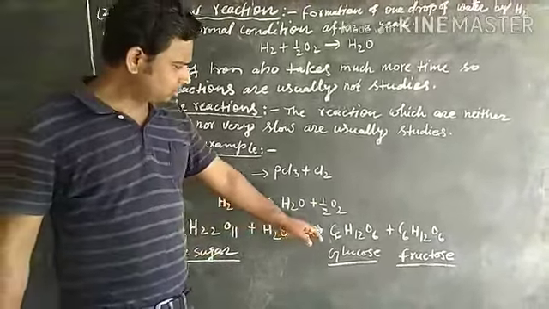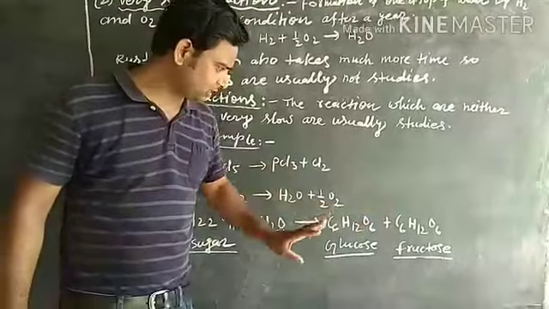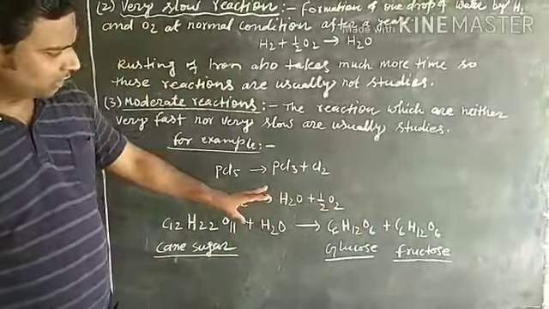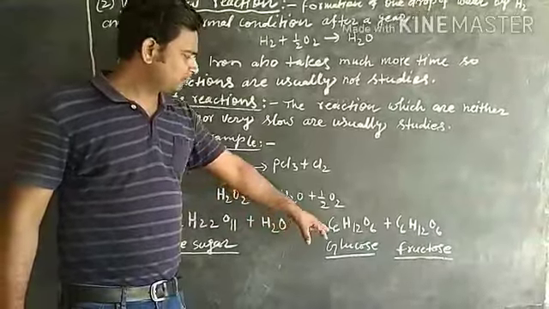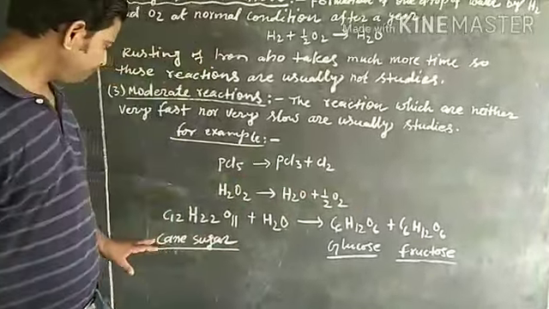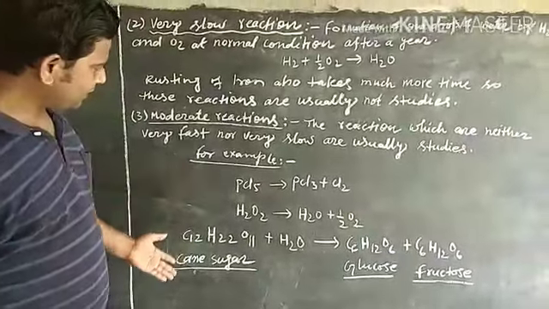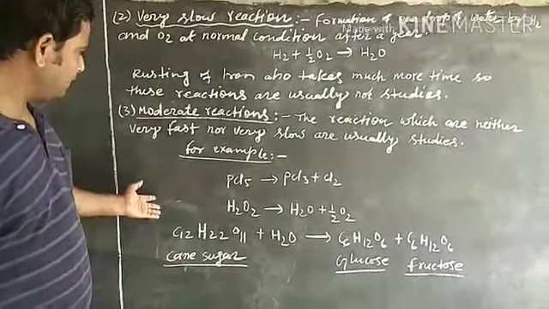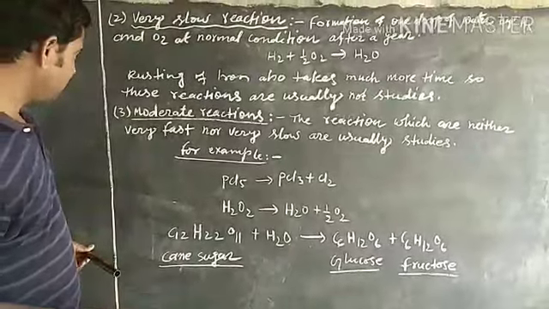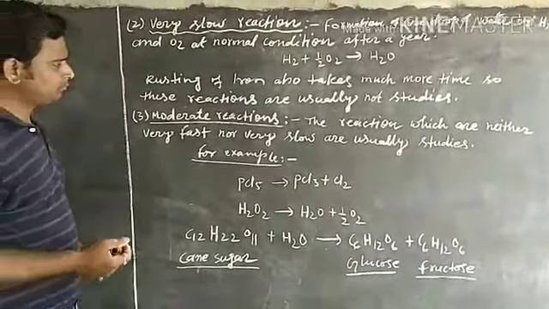The chemical formula of both is the same. Only the structure and function of these two are different. So these are moderate reactions. Such chemical reactions we are studying in this chapter.